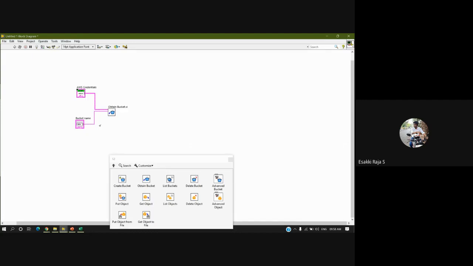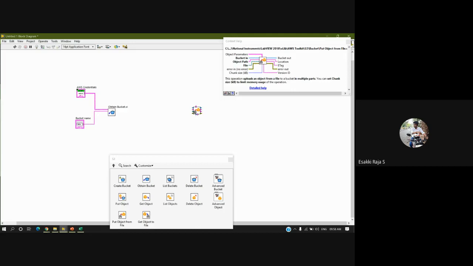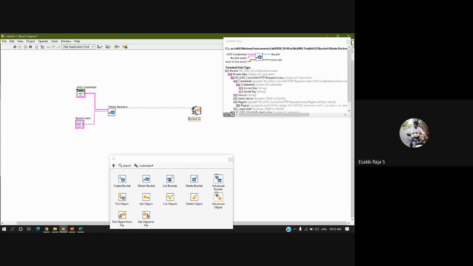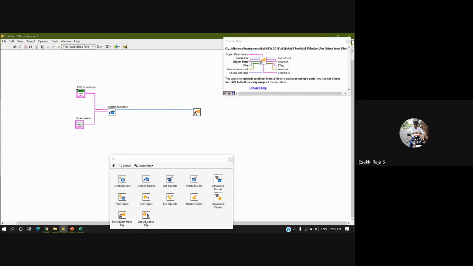The next step is I want to write a file into my cloud. For that, we have to use Put Object From File. This is the function we are going to use. Let me place it over here. In this you can see there are three required terminals: bucket in, object path, and file. Bucket in is the reference, so from Obtain Bucket I'm just passing the reference to this block.